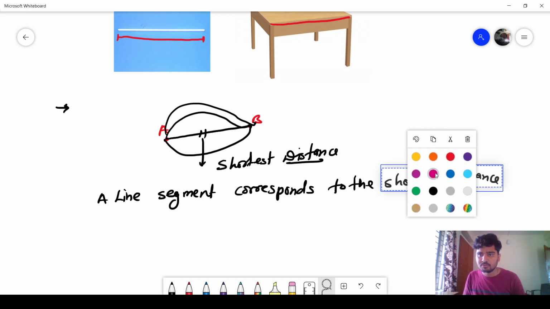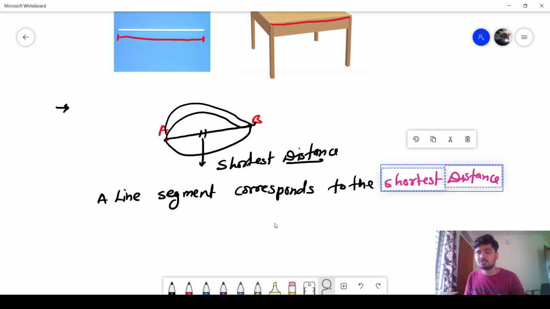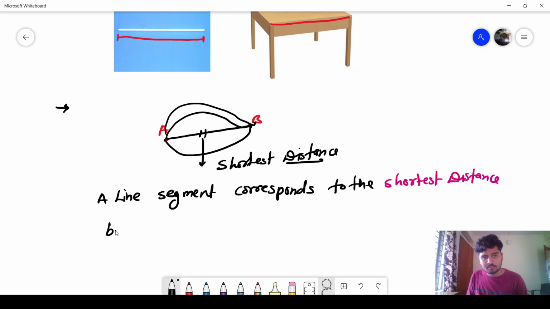I am talking about shortest distance. A line segment corresponds to the shortest distance between two points. Here this A to B, I am saying that this is the shortest distance between two points. So this is called a line segment.